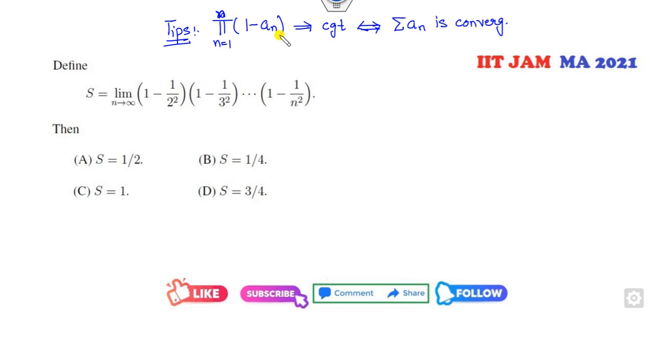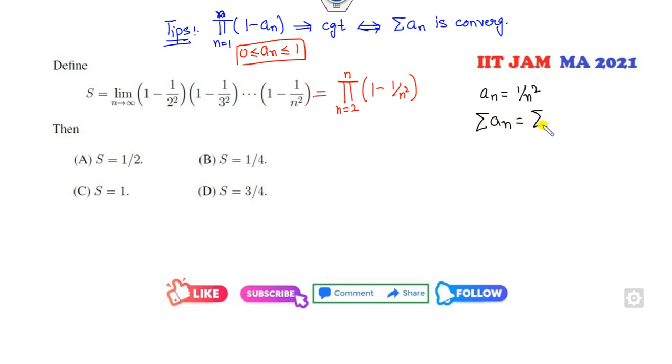Make sure this an lies between 0 and 1. Firstly, we will see whether it's convergent or not, although in this question they are not asking. The lower limit starts from 2 to n. So what is my an? It is 1 over n square. This series, 1 over n square, is convergent by the p test.